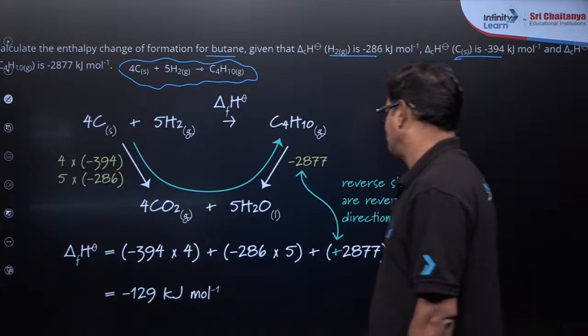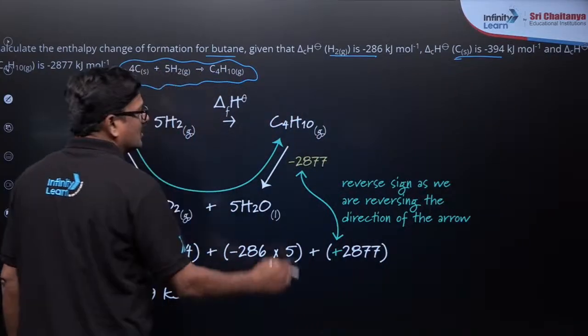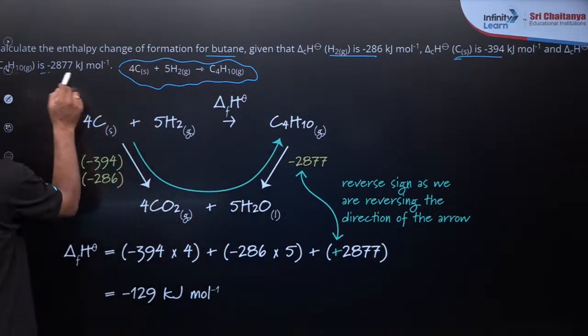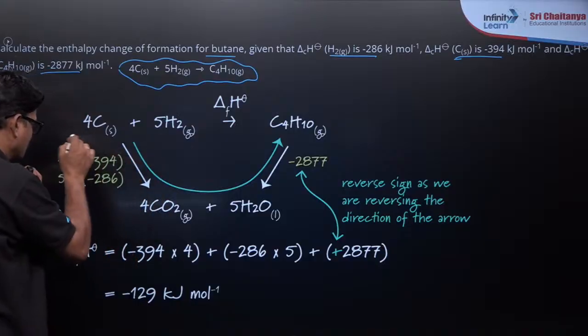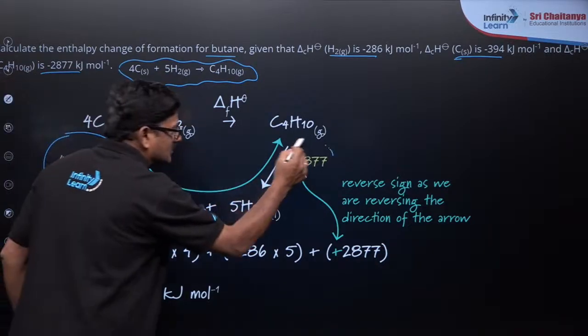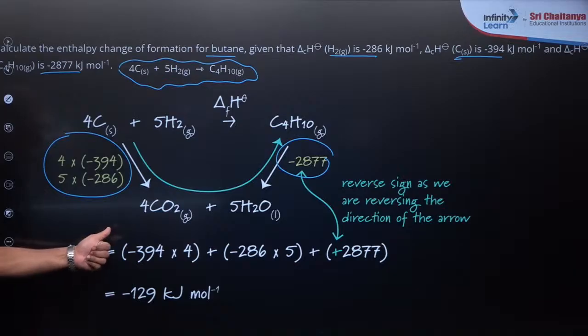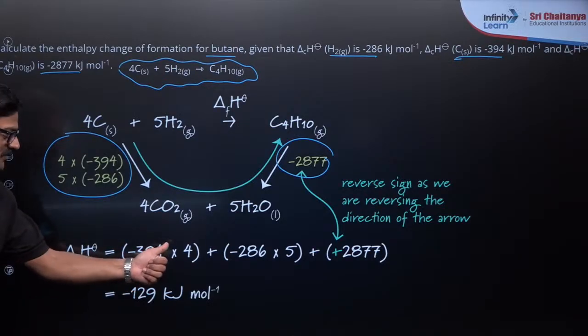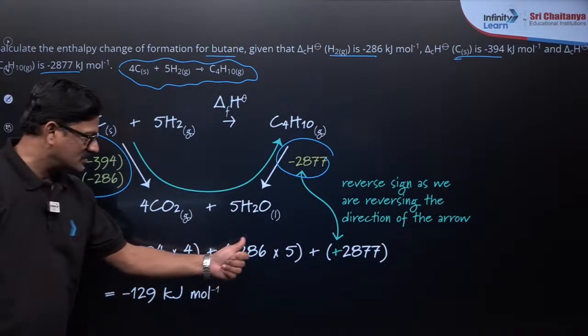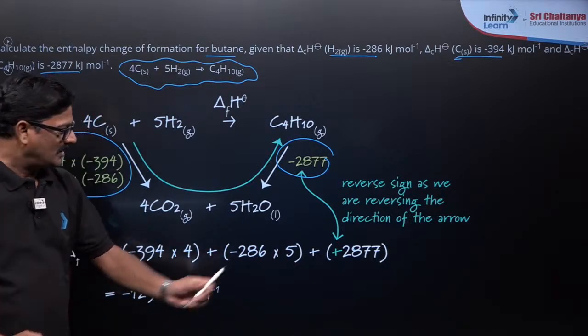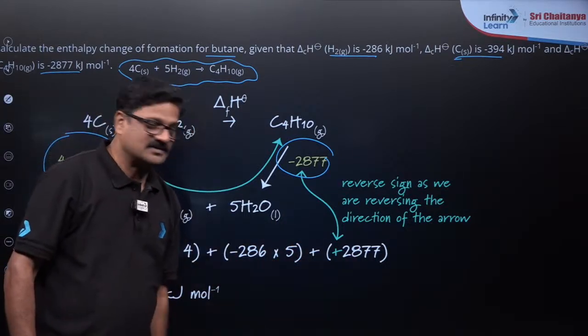Now let us see, 2877 is taken from this. So take this and make a sum. Enthalpy of formation is equal to minus 394 into 4, minus 286 into 5, and plus 2877. Why?